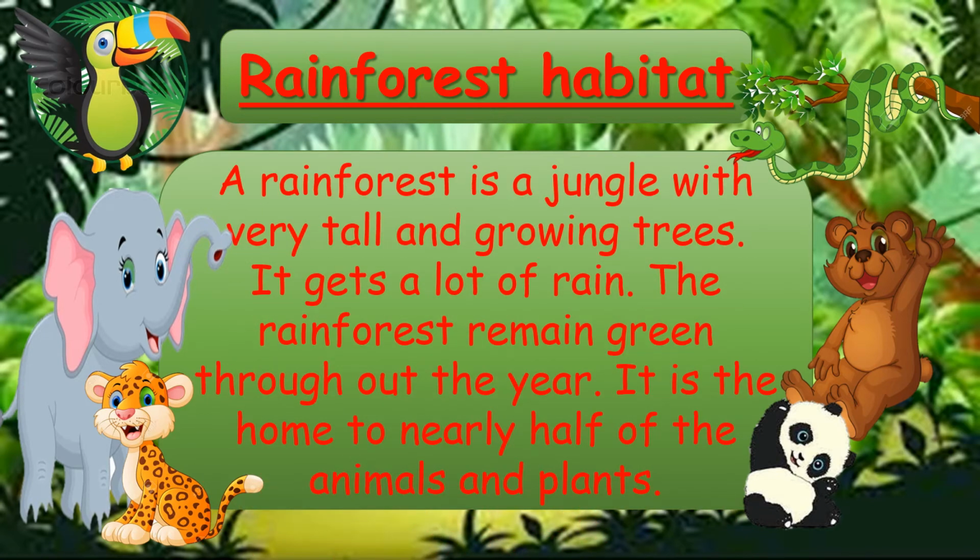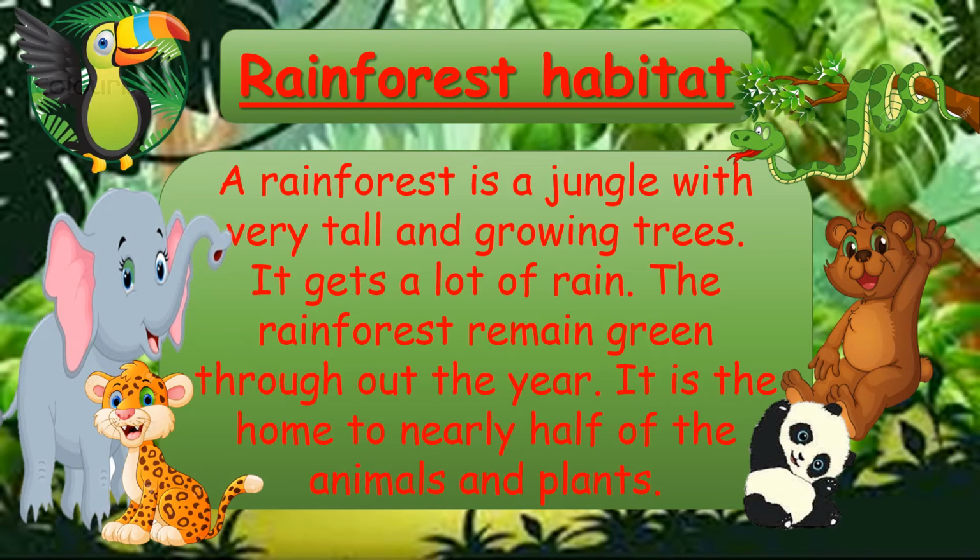First, see the definition. A rainforest is a jungle with very tall and growing trees. It gets a lot of rain. The rainforests remain green throughout the year. It is home to nearly half of the animals and plants. This is the simple definition of the rainforest habitat.